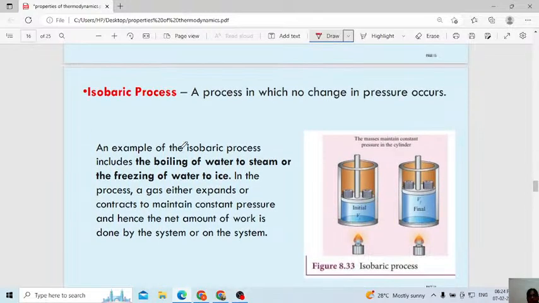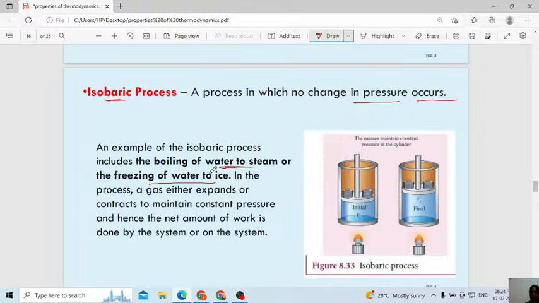Then next one, what is meant by isobaric process? A process in which no change in pressure occurs. Isobaric means pressure will be constant. Where will you see this? Examples of the isobaric process include the boiling of water to steam and freezing of water to ice. Here pressure will be constant.